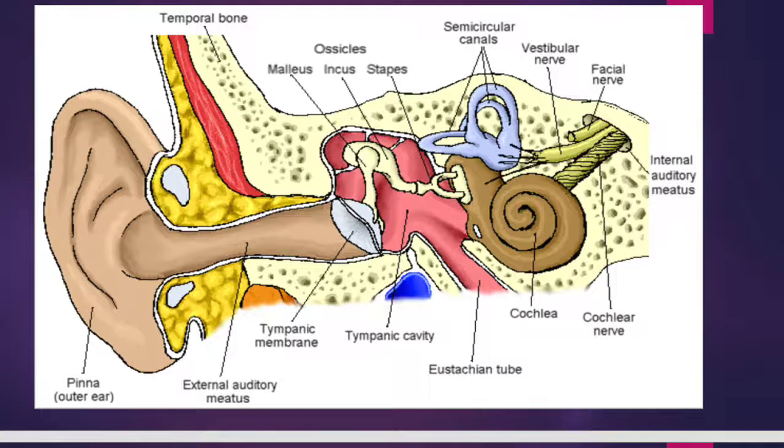Now children, we will also do in detail the process of hearing. Here I told you about the 3 things. The outer ear or the external ear, pinna, consisting of auditory meatus, tympanic membrane. The middle ear consisting of the 3 bones, malleus, incus and stapes. Stapes is the shortest bone present in our body. And the internal ear consisting of semicircular canals and the cochlea, forming the cochlear nerve and the vestibular nerve together forming the auditory nerve. And remember, these semicircular canals are responsible to maintain the equilibrium of the body.